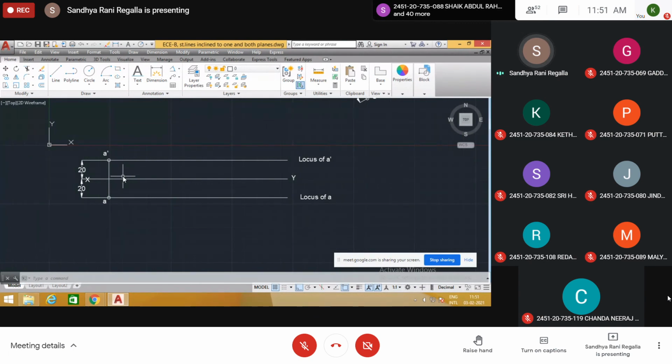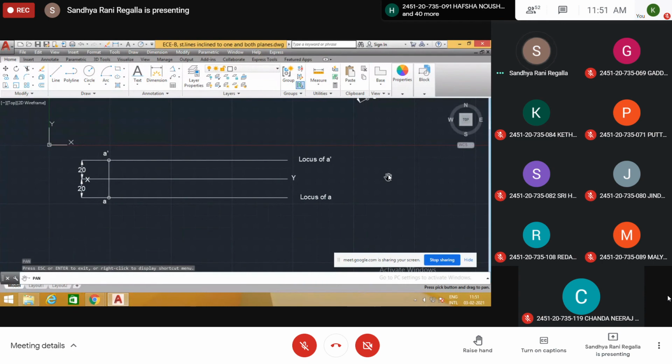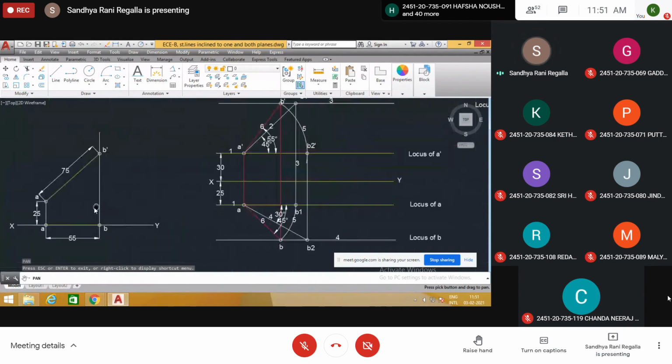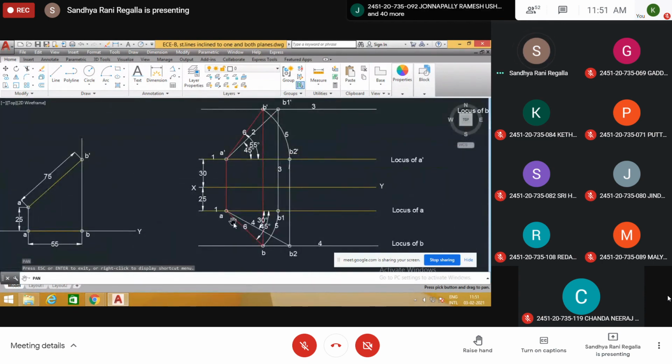So top view length, you put on this locus of A. If you see the previous problem, this is top view. This AB is the top view. This length AB and this AB1, both are the same length. But only thing is, this B1 is rotated onto the locus of B. So this AB is the top view length. That is given in the problem. This A dash B dash is the front view length. This length is